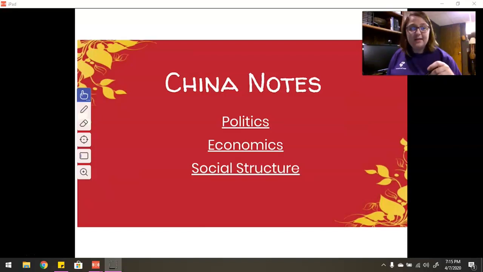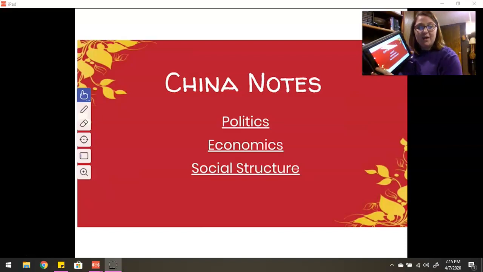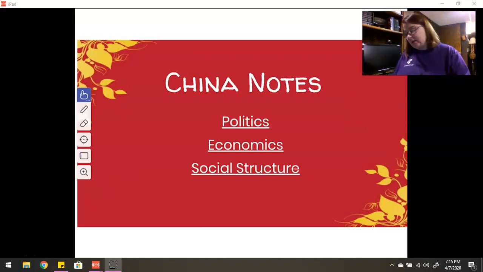Some things about politics: especially in this particular section, there are a lot of Chinese words. I've tried to go through and write pronunciations down so I can say them as close to the actual Chinese as possible, but I do not speak Chinese, so bear with me a little bit as I fumble my way through some Chinese. I have my iPad down here, like I did last time, where I'm going to be able to scroll, so if you see me looking down, it's because I'm writing for you. Hopefully this will work out pretty well for us.